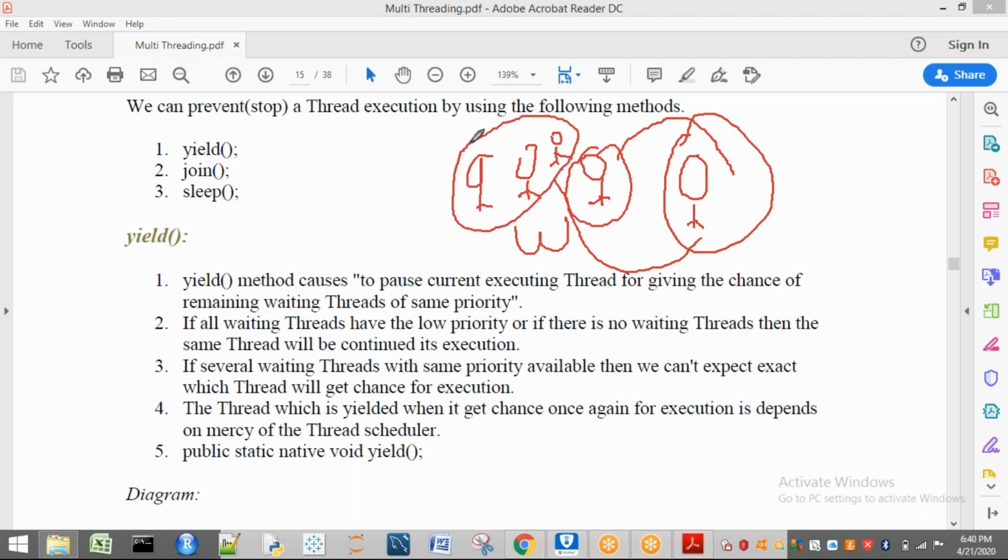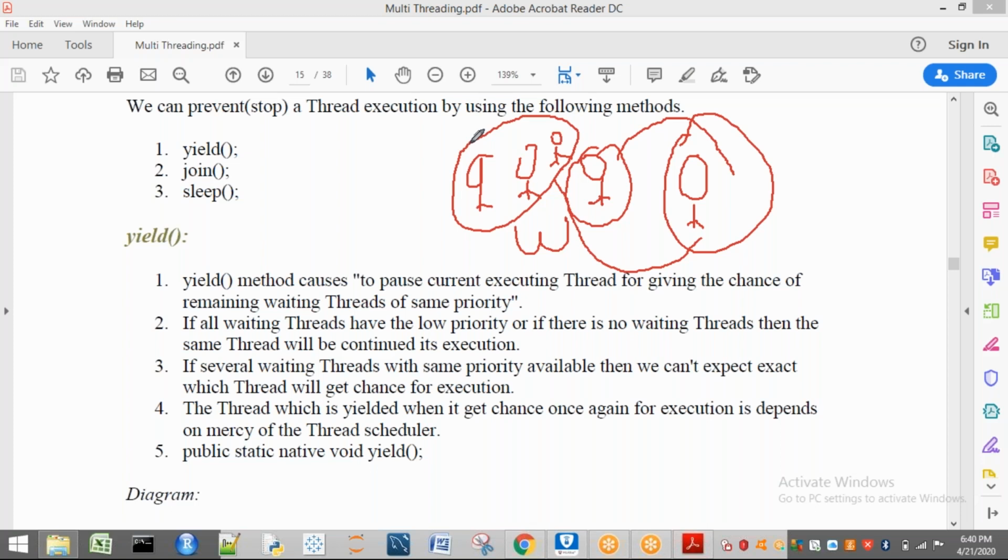We can't expect because all are having the same priority. So it is going to be decided by whom? The thread scheduler. We cannot decide that. That means here the yield method is going to do what? It is going to pass the thread which is executing currently and give chance to other threads with the same priority.